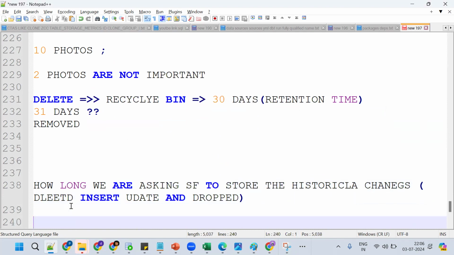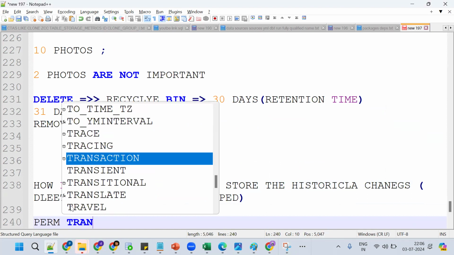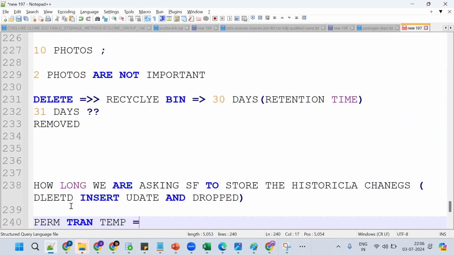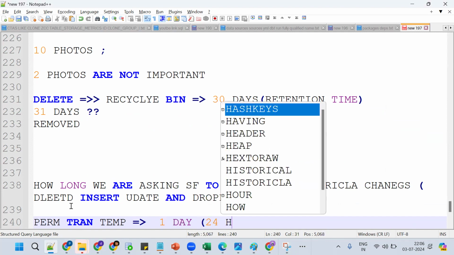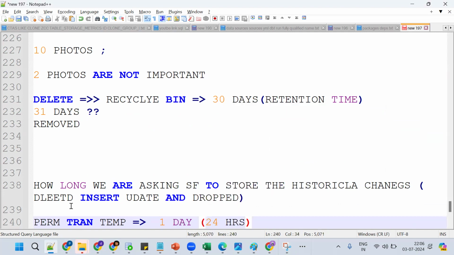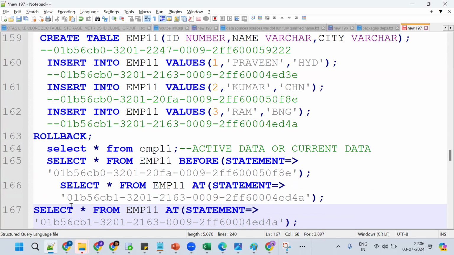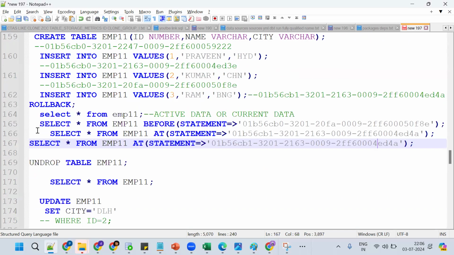Snowflake will store it. By default, for a permanent table, a transient table, or a temporary table, it's for how many days? 1 day. In the sense of 24 hours, we can execute the same query. Tell me, this query, how long will it be available? For 1 day. After 1 day, if I execute the same thing, say on Friday, it won't work, because now it says the query ID does not exist.